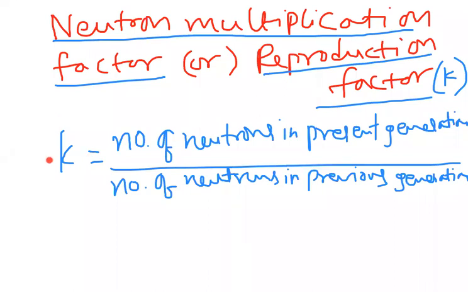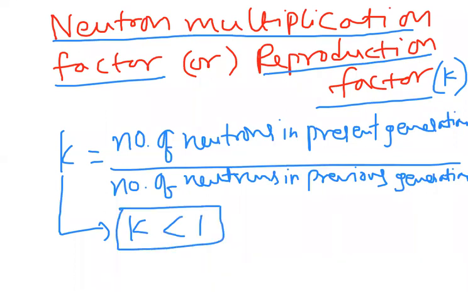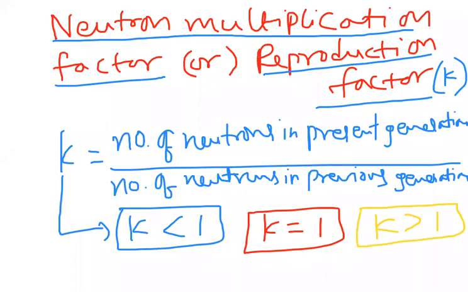So K can have three cases. We discuss K less than 1 in one situation, K equal to 1 in another, and K greater than 1 in another. K less than 1 is called the subcritical state. And K equal to 1 is called the critical state.